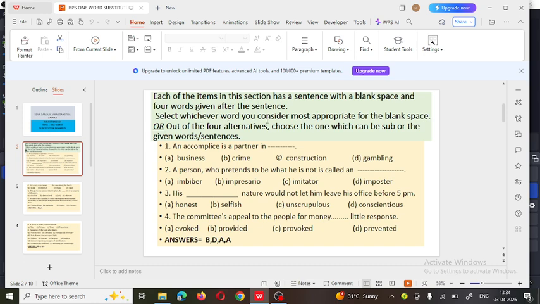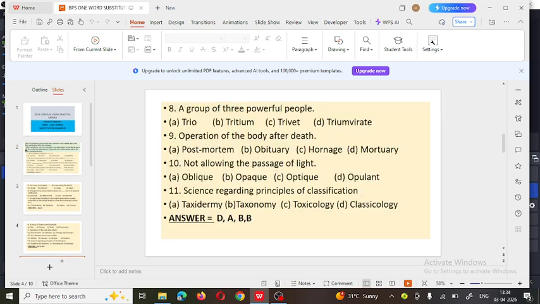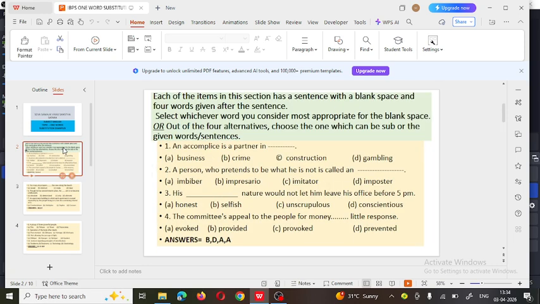Select whichever word you consider most appropriate for the blank space, or out of the four alternatives, choose the one which can be substituted for the given sentence. So, friends, sentences are given to you, and you have to find the more appropriate word for that.